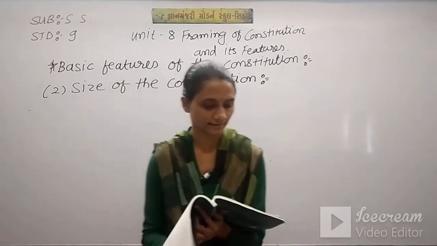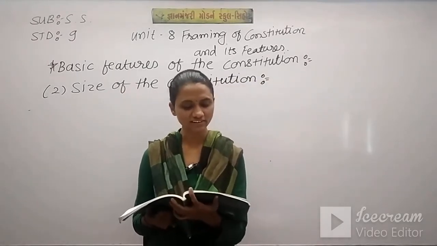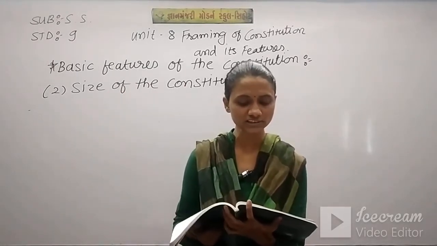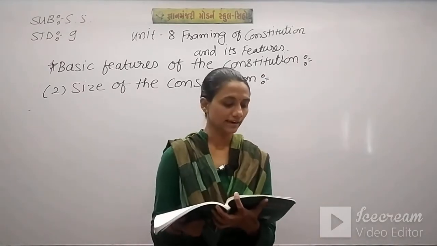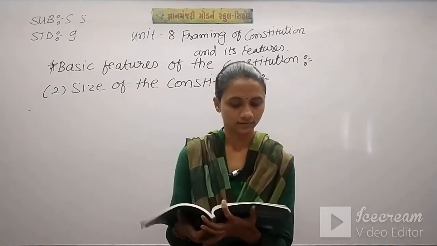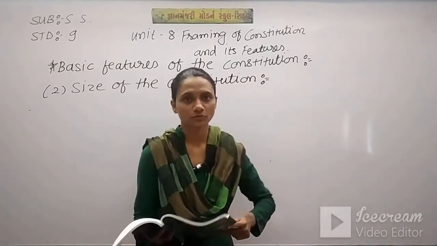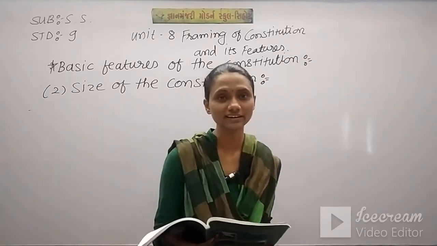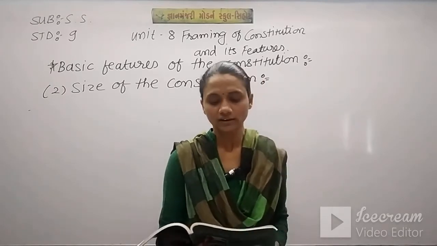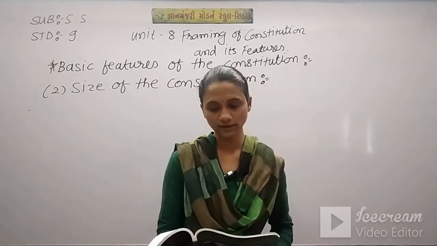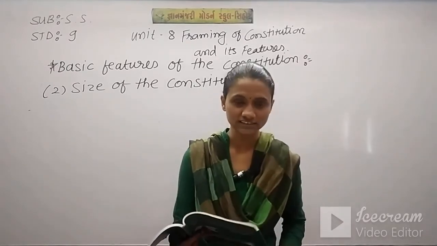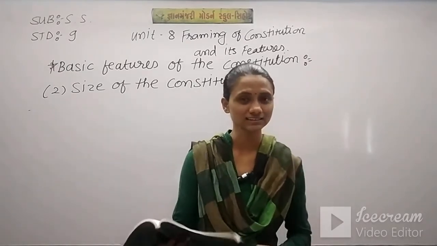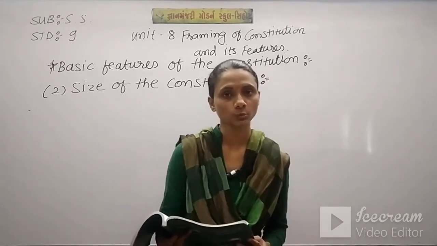Okay, let's see. The Indian Constitution is divided into 22 sections comprising 395 articles and 8 appendices, now 12. So it is the size of our Constitution that it is divided into 22 sections, and in those 22 sections we have 395 articles and 8 appendices, and now those 8 appendices have become 12.